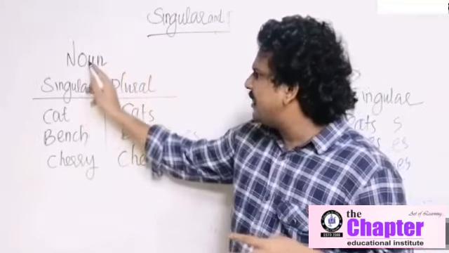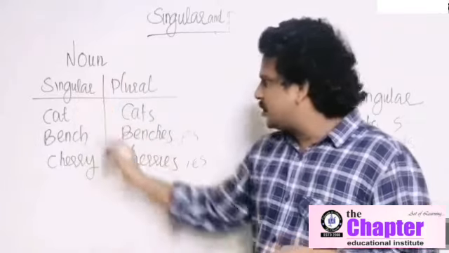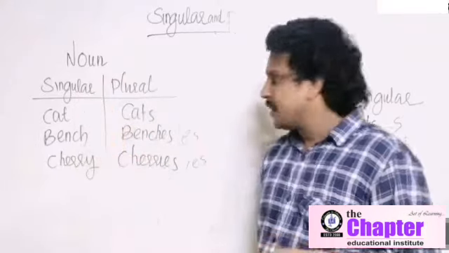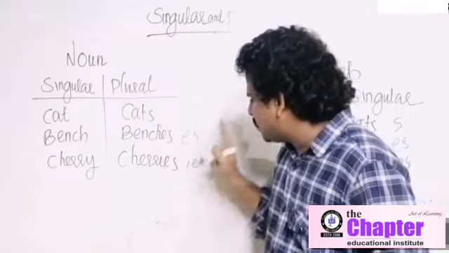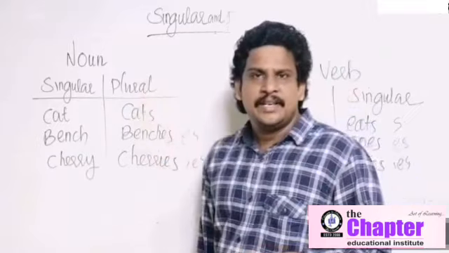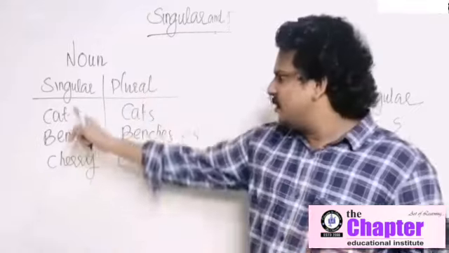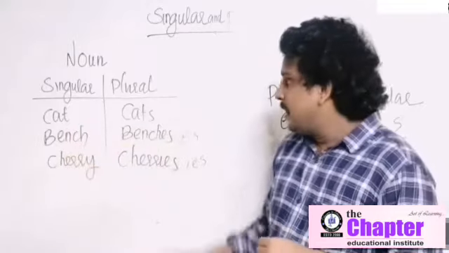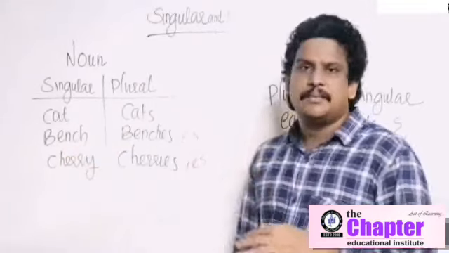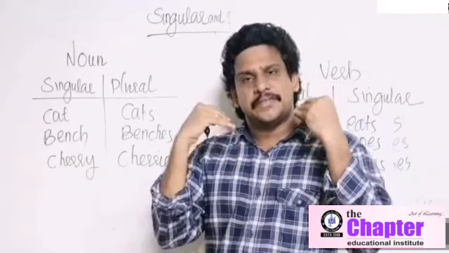The base form of a noun is always singular. Look, cat, bench, cherry. By adding s, es or ies, we get the plural. Am I right? The base form of a noun is always singular. Cat, bench, cherry examples. By adding s, es or ies, we get the plural. Okay? This is the case of the noun.